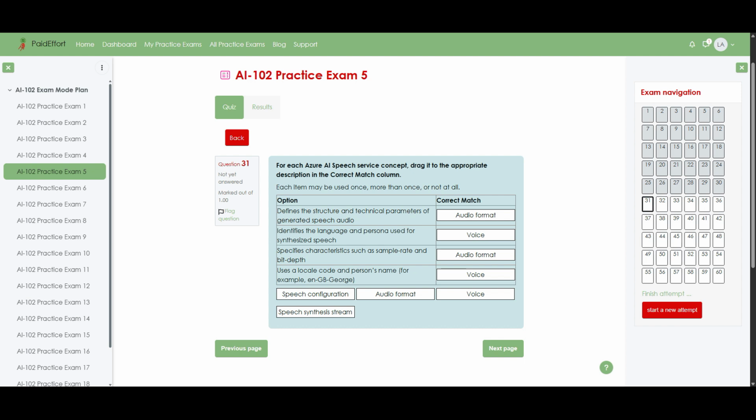Audio format is all about how the sound file is structured, so it naturally covers the overall technical parameters of the generated speech, including things like encoding, sample rate, and bit depth, which is why it matches both the first and third statements. In contrast, voice refers to the specific synthesized speaker, so it defines the language and persona of the speech, such as a male or female voice or a particular style, making it the right match for the second statement.